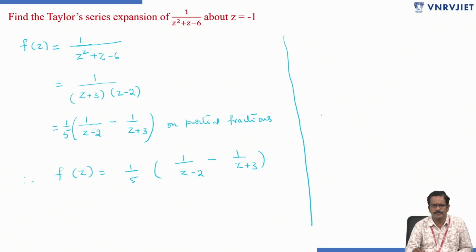Now we have to find the expansion of f of z about the point z equals minus 1.